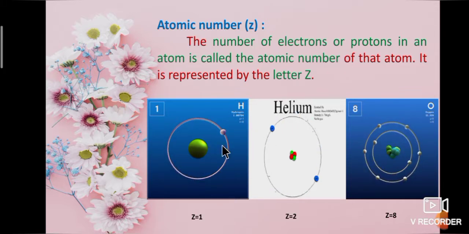See here some examples. Hydrogen atomic number is 1, that is Z is equal to 1. That means it has 1 proton. Helium atomic number is 2. That means the number of electrons or protons is 2. Next one, oxygen. Atomic number is 8. That is, number of electrons or protons is 8.